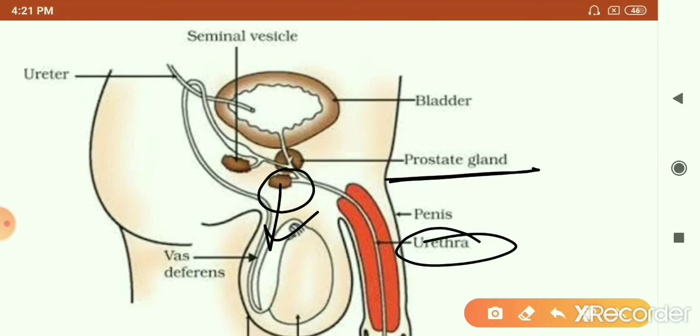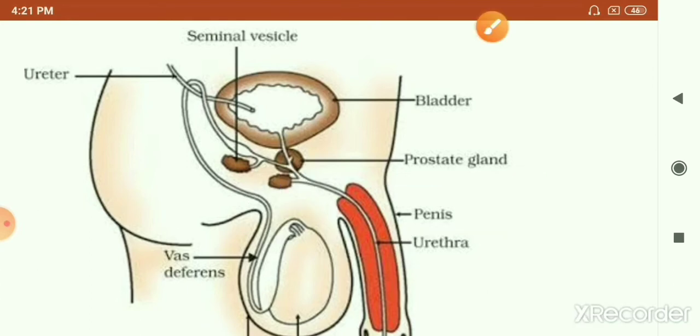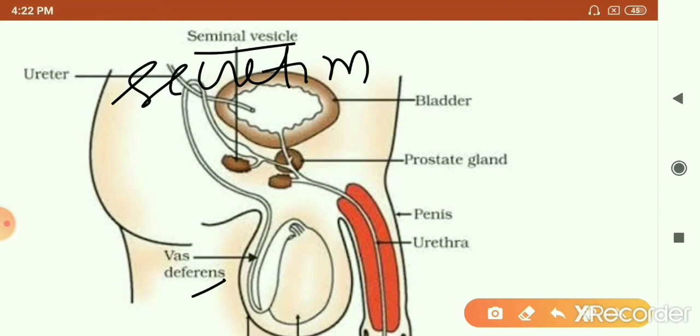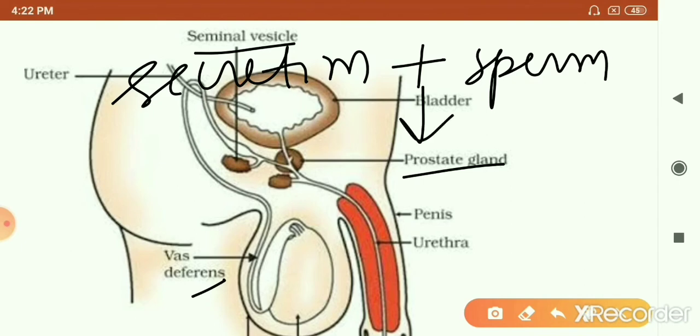This one that you see is called the corpus gland. So all these reproductive glands, or the accessory glands, produce secretions. Those secretions produced by the seminal vesicle, the prostate gland, and the corpus gland, along with the sperm, the mixture is called semen.